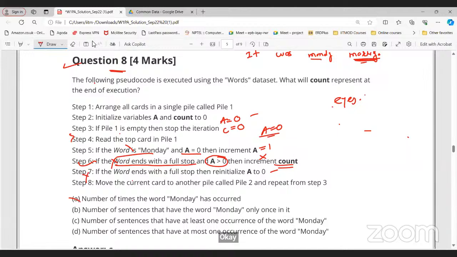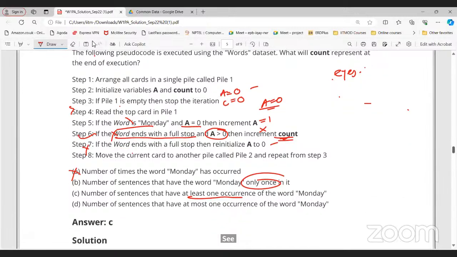A is not correct, number of times the word Monday appears is not the count. Number of sentences that have the word Monday only once in it, no. Number of sentences that have at least one occurrence of the word Monday. So at least one Monday must be there, then only it will increment, right?